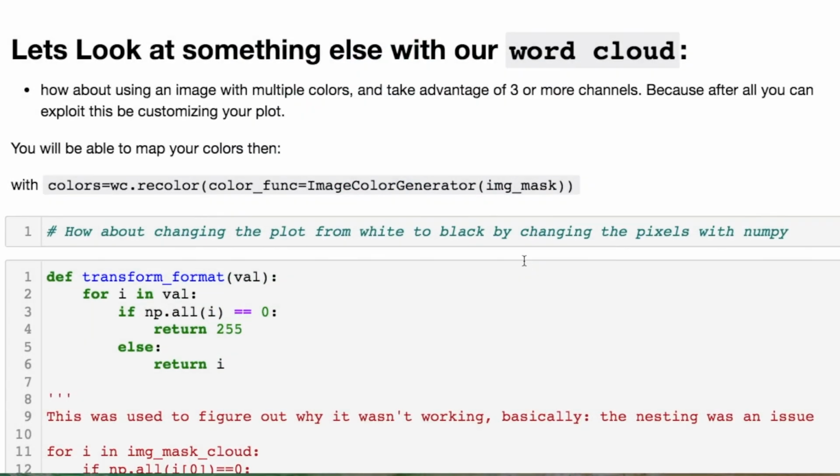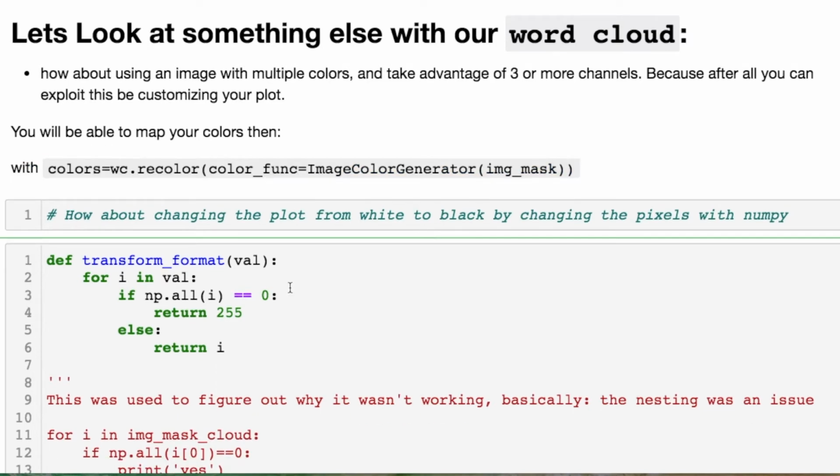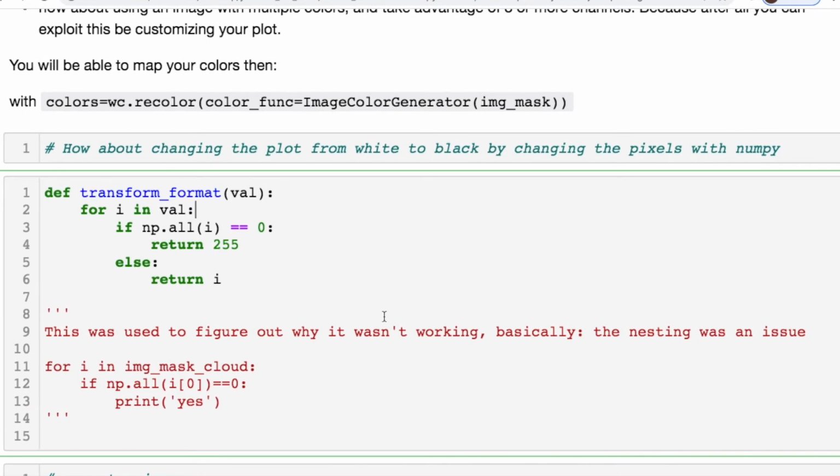Next thing we're going to do is look at how your images can affect your actual plotting when you're doing this. And this is something that you need to be aware of when you're trying to exploit your customization of plots. For instance, you can have a black and white plot, but as soon as you start adding in colors, now you have more channels to work with, and you could do varying color mappings, such as this right here. All right. You also have situations where you may need to invert and change a white to black or black to white, depending on your image, because it may not show up, or it may show up and just look like a jumbled piece of junk.